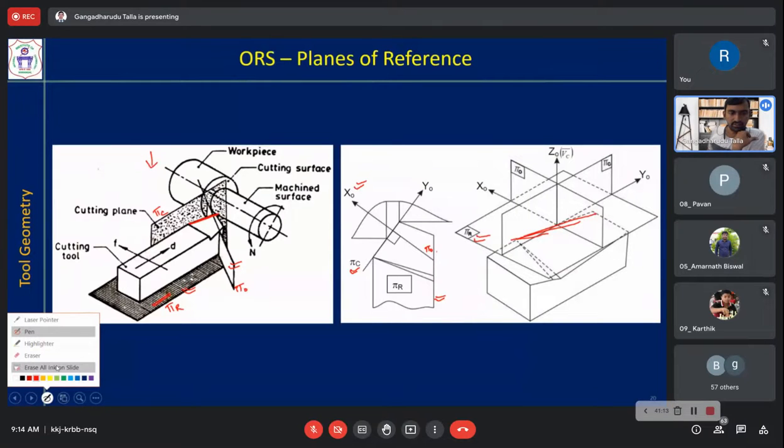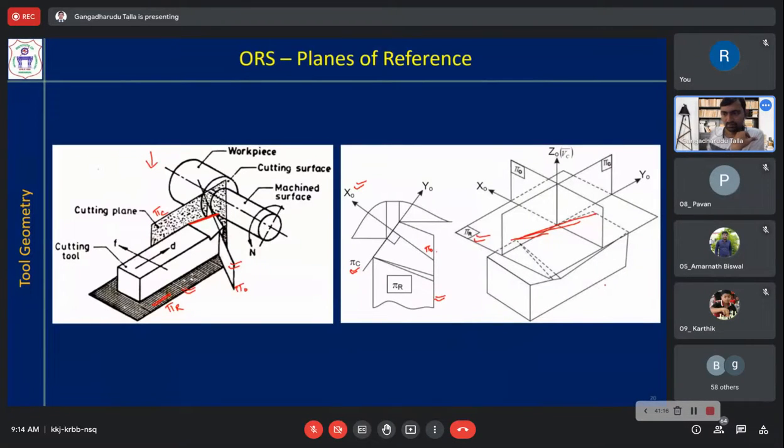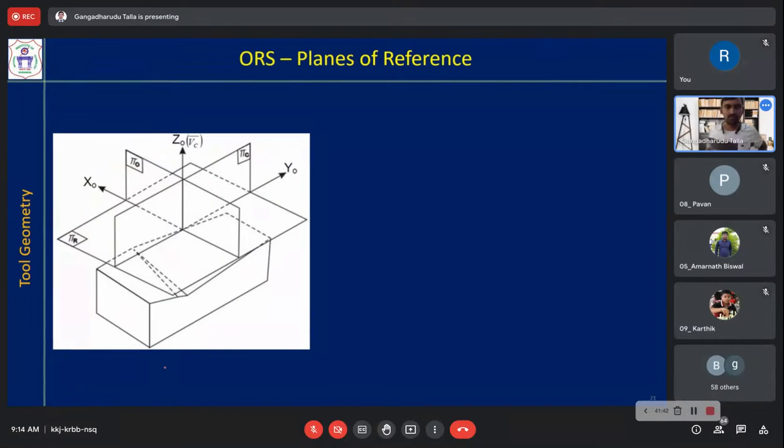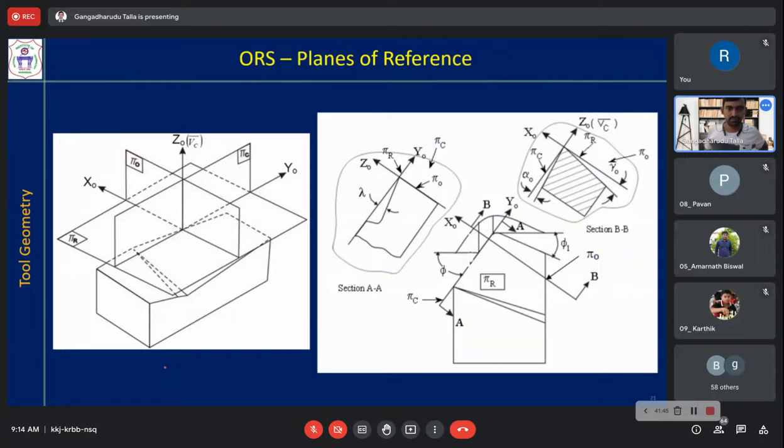We don't follow that 3D figure here, only follow this one and this, because our pi c should be aligned with the principal cutting edge, or at least parallel to it. So now assume that pi c is along this edge.